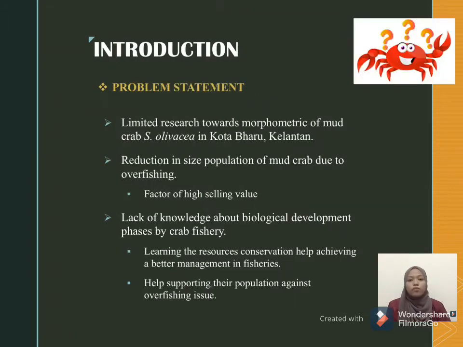The first problem from this study was in Kelantan. The study of morphometric characteristics of mud crab Scylla olivacea was very limited compared to other states like Terengganu and Sarawak. The second problem was the reduction in size and population of mud crabs due to the factors of overfishing, which gives a bad effect and may generate continuous catching by fishermen of mud crab resources.